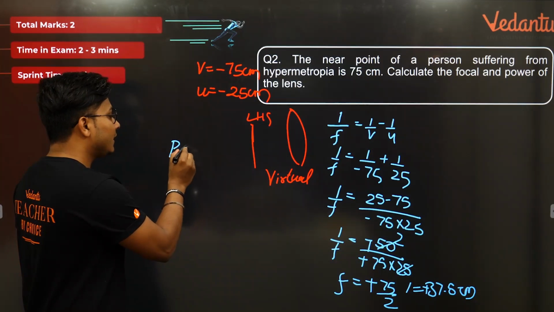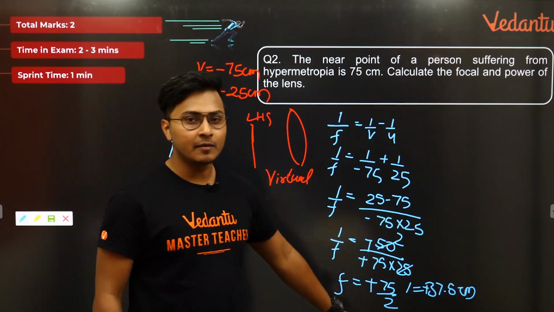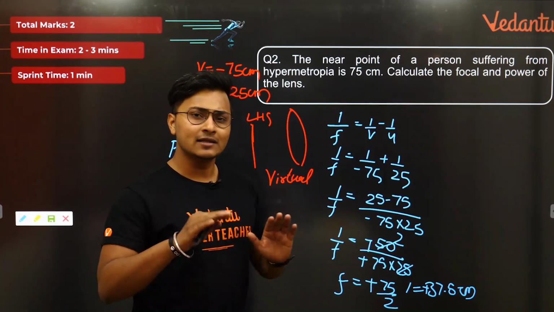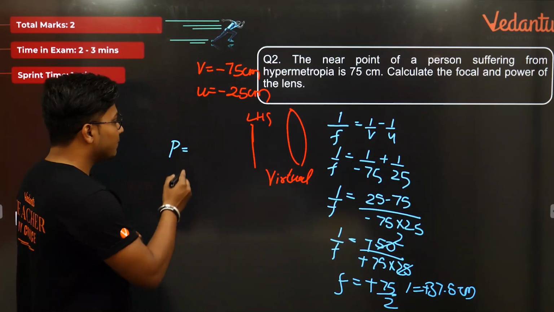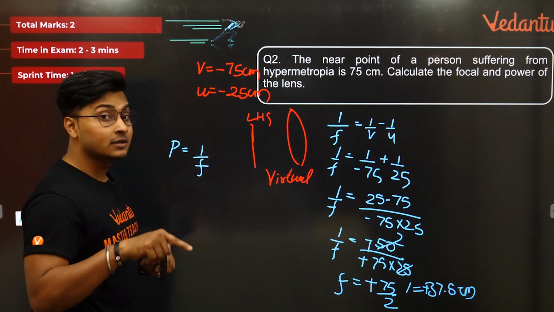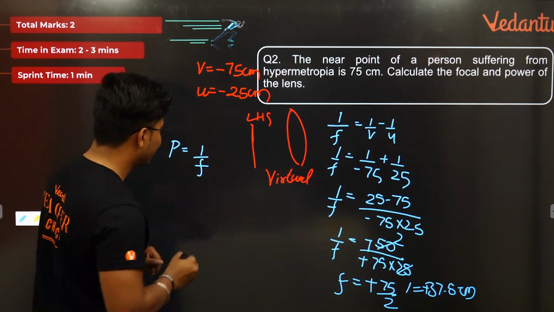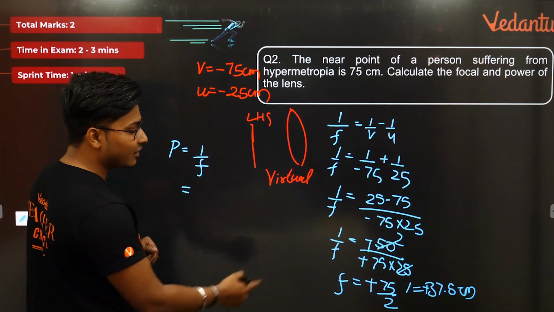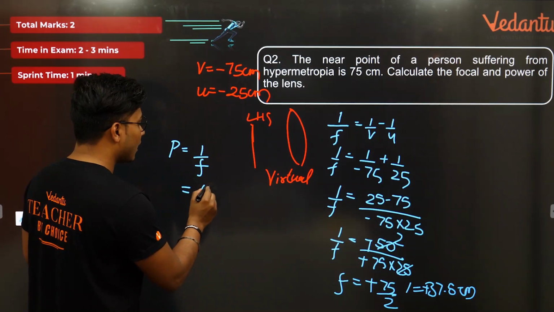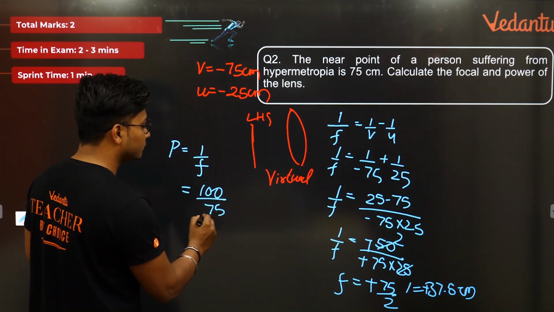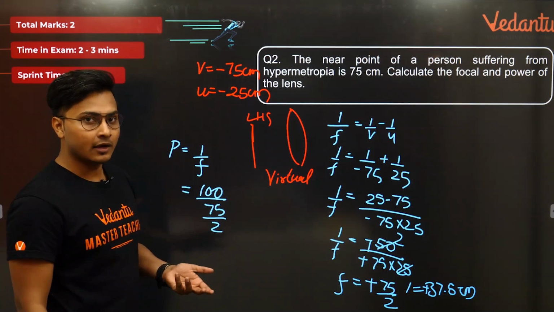The power will be equal to what? I'll be taking 75 by 2 instead of 37.5 because I think that's easy for me. So basically, power is 1 by focal length, but in meters. So converting this into meters, 75 by 2 centimeters था, तो मैं लिख दूंगा 100 divided by 75 by 2. That is also possible with me. Correct ना?